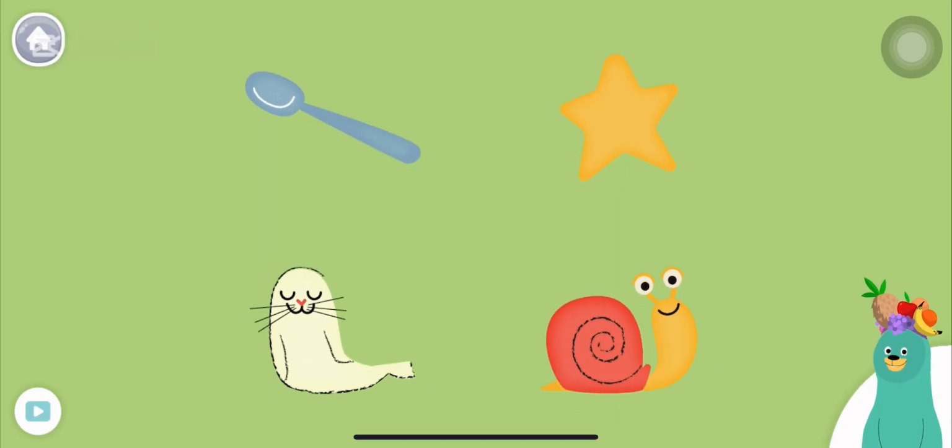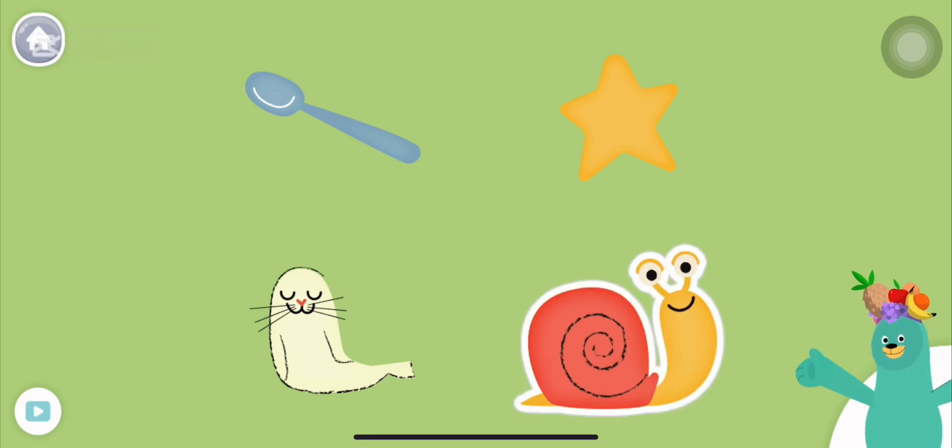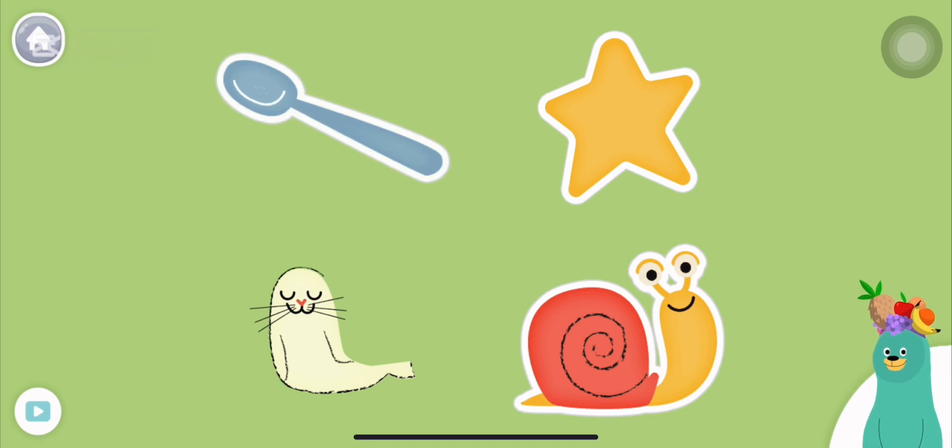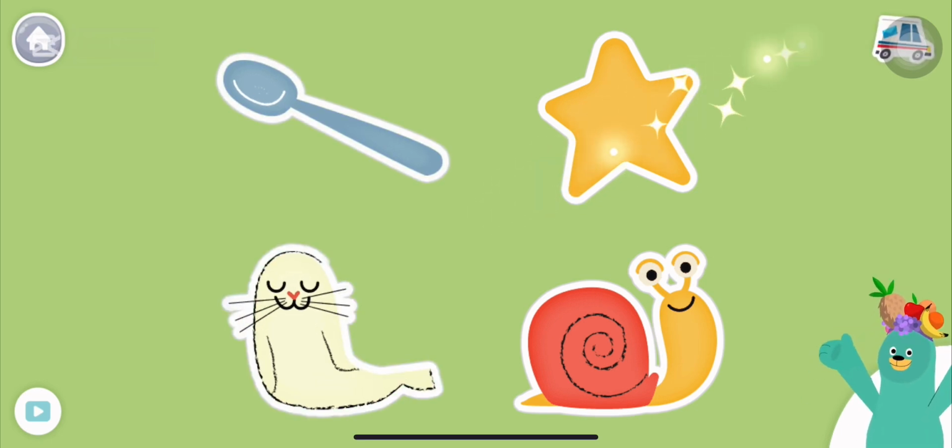All of these things start with the S sound. Tap them all and listen to the S sound at the beginning. Snail, star, spoon, seal. Great!